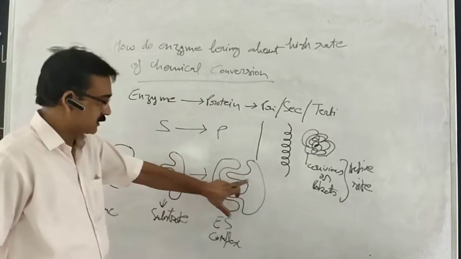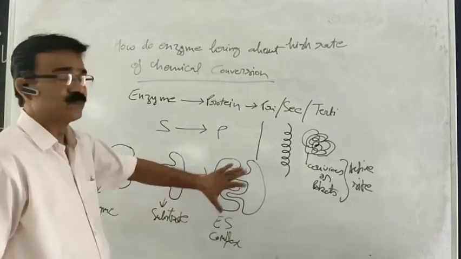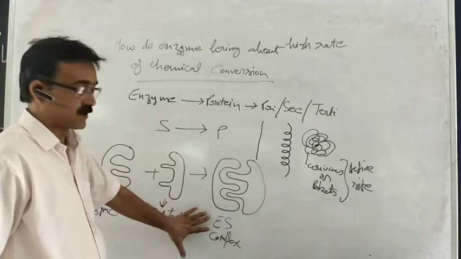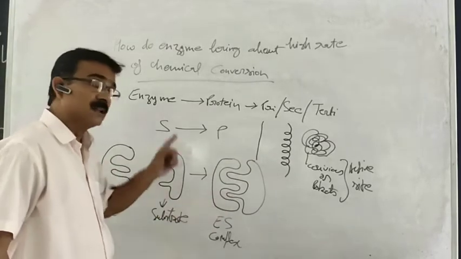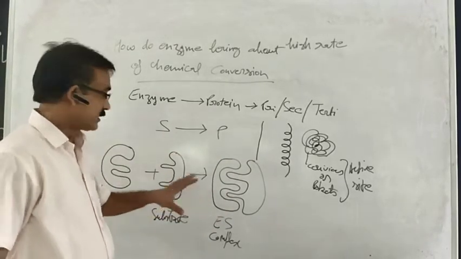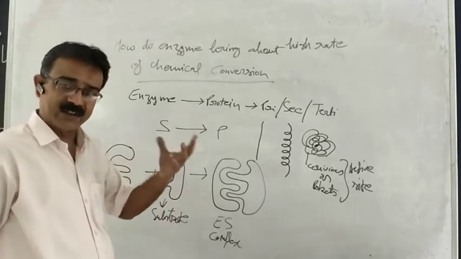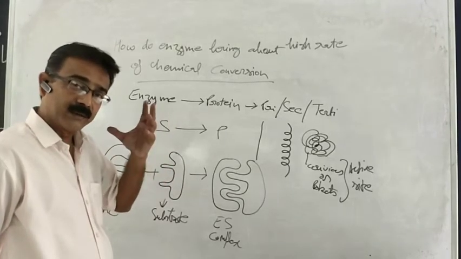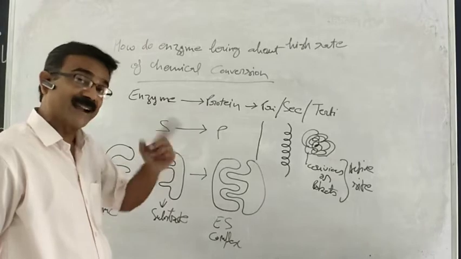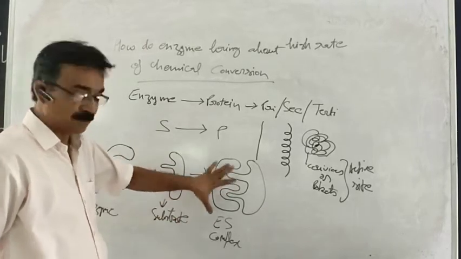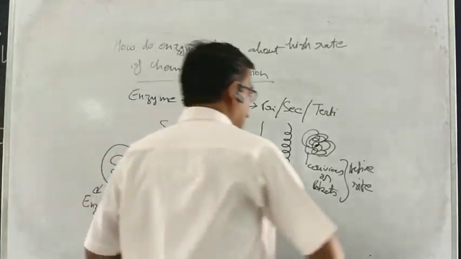When the substrate is bound with the enzyme and an enzyme substrate complex is formed, during this the physiological process of catalytic conversion will complete. And what will be the result?